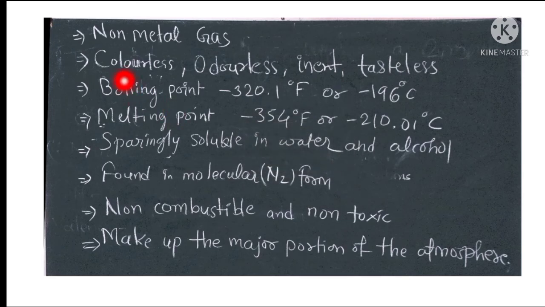These are its general properties. It's a non-metal, gaseous, colorless, odorless, inert, tasteless. Its boiling point is minus 320.1 degrees Fahrenheit or minus 196 degrees Celsius. Melting point is minus 354 degrees Fahrenheit or minus 210.01 degrees Celsius. It's sparingly soluble in water and alcohol.